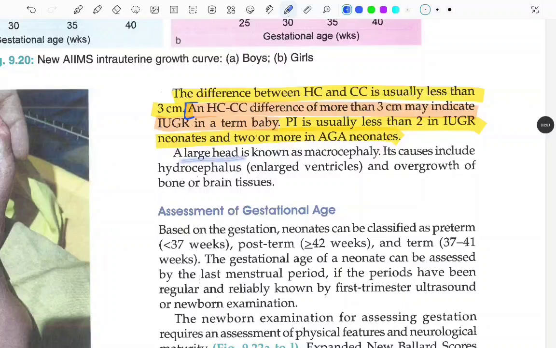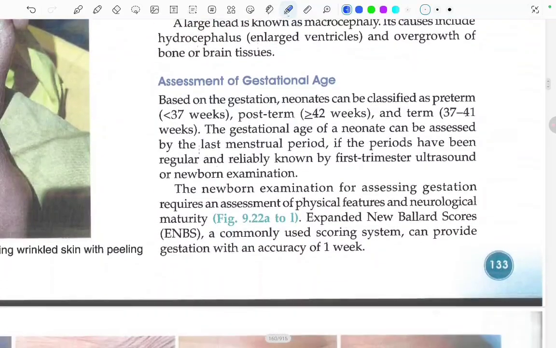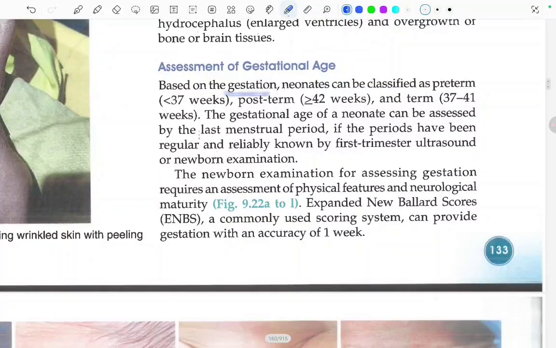A large head is known as macrocephaly. Its causes include hydrocephalus, like enlarged ventricles, and overgrowth of the brain, bone or brain tissues. Now coming to the assessment of gestational age. Based on the gestation, neonates can be classified as preterm if less than 37 weeks, postterm if more than 42 weeks, and term between 37 to 41 weeks.